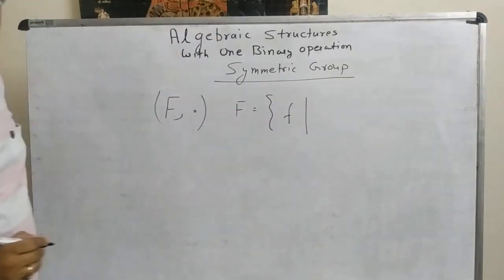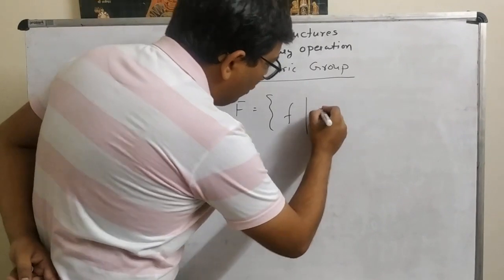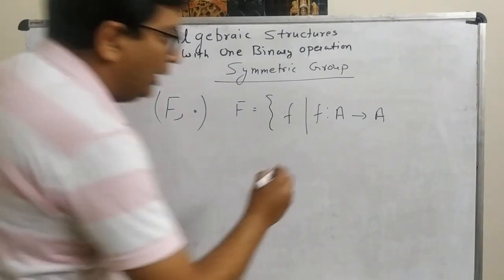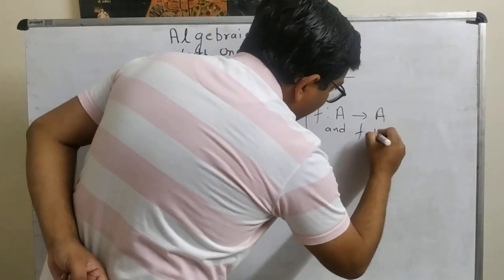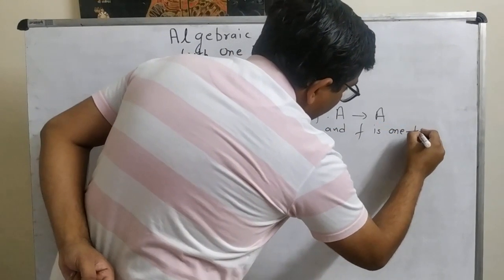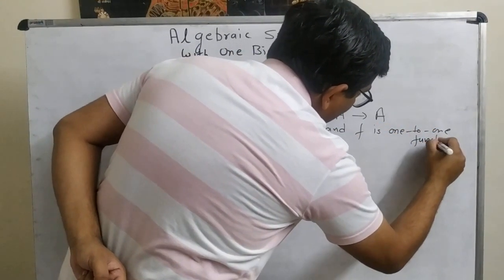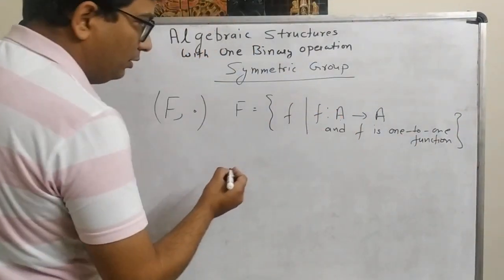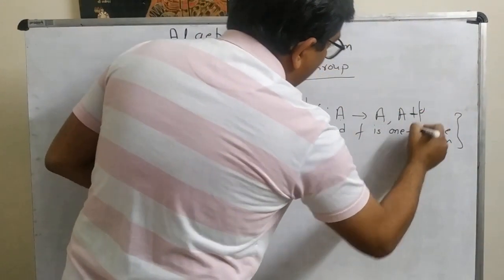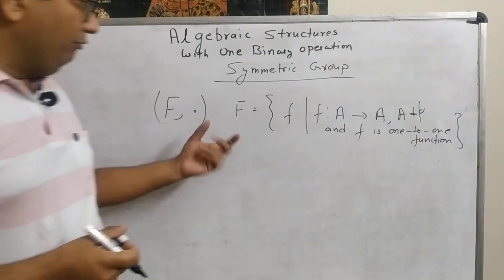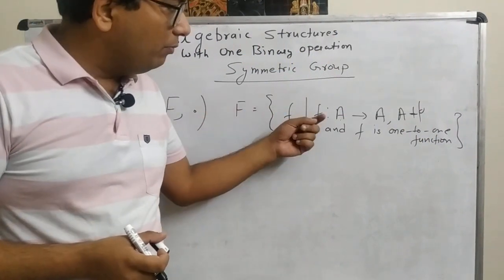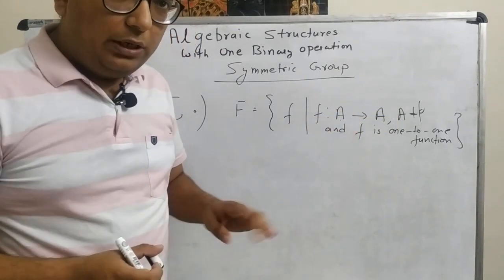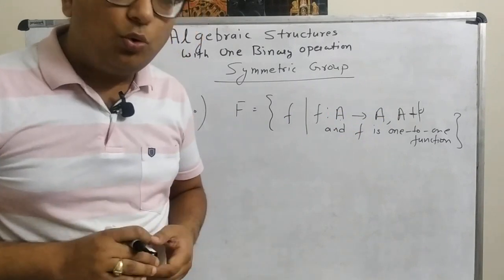the set of all the functions from A to A, and f is a one-to-one function. And this A is any non-empty set. So first thing, we take a set that is a collection of all the functions from the set A to A, and these functions are one-to-one in nature, meaning they are bijective, they are one-one as well as onto functions.